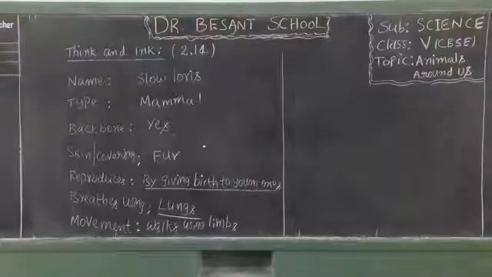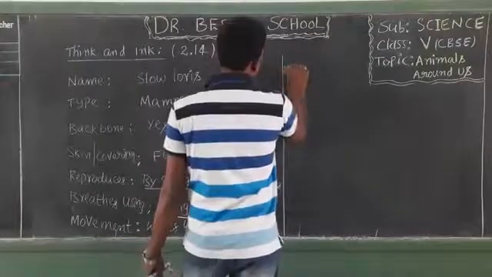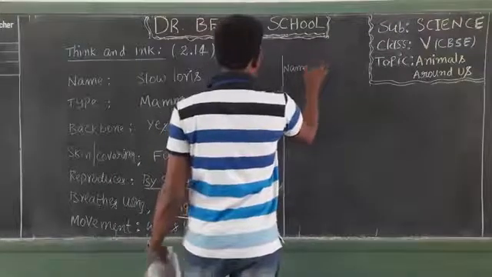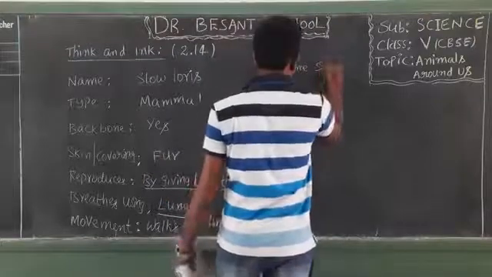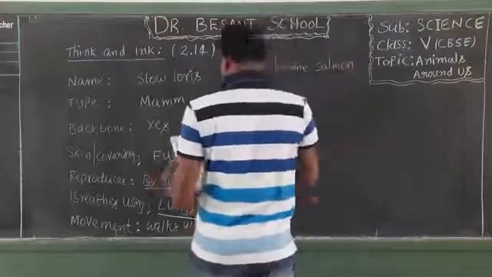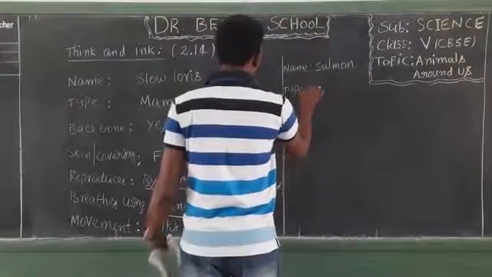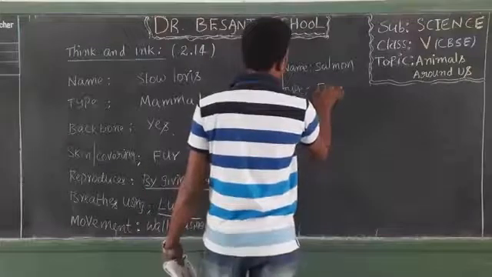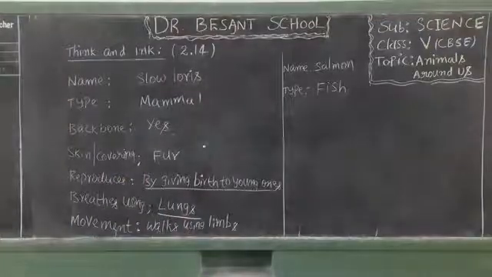Okay, my dear students, shall I move to the next animal? Yes. What is the next animal? The name of the next animal is salmon. Salmon comes under fishes. Okay, type. What is its type? It is a fish. You can see the picture now. I am showing you the picture. Can you witness the salmon? Yes.